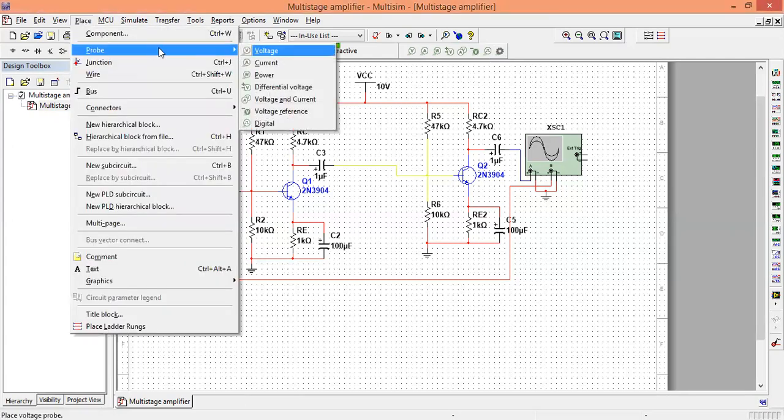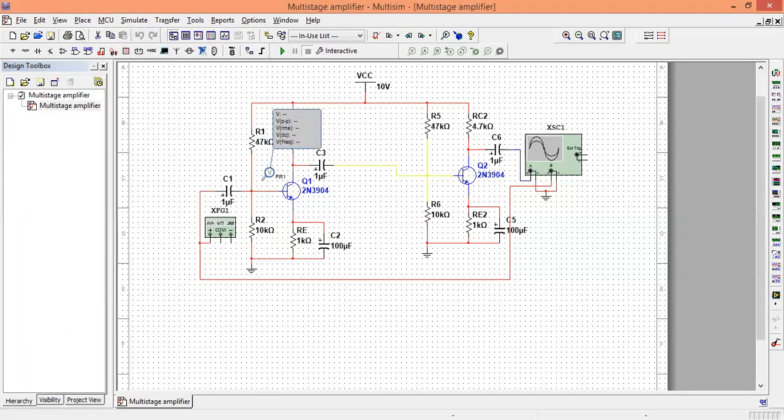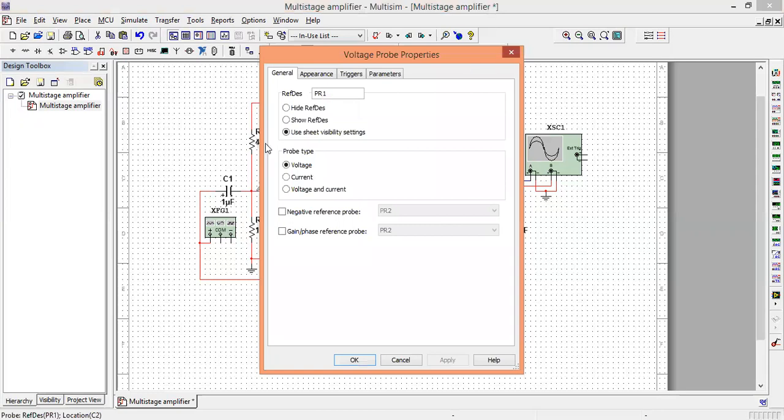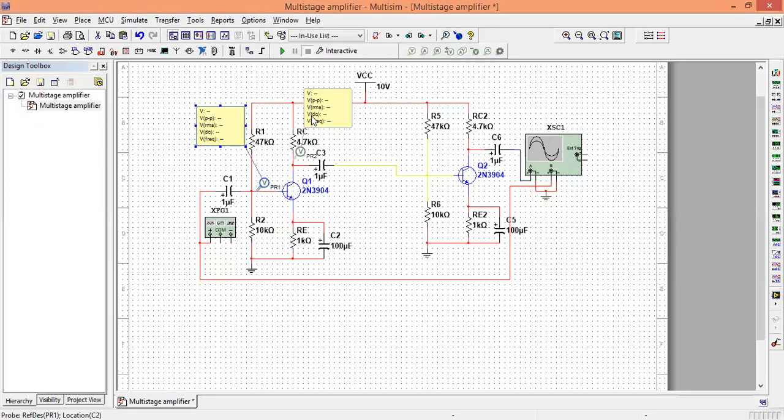By taking the probe and by selecting the voltage, we can measure the DC voltages.